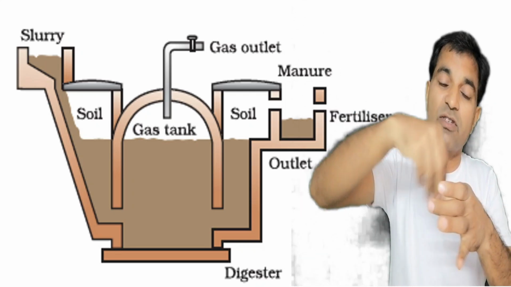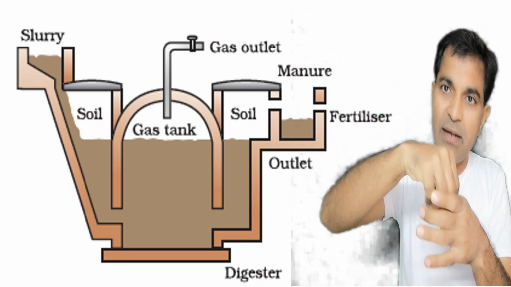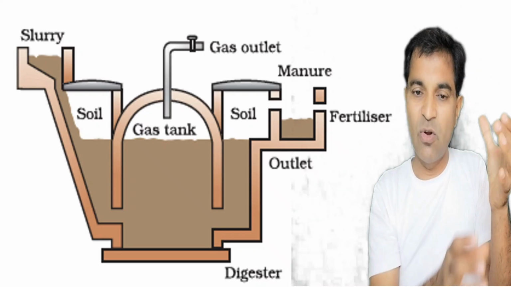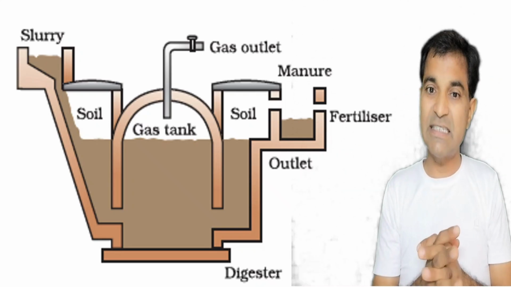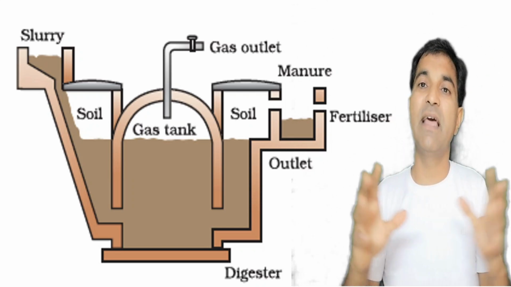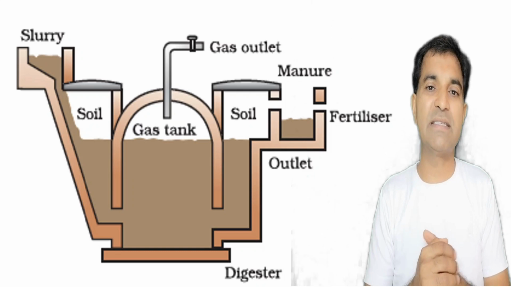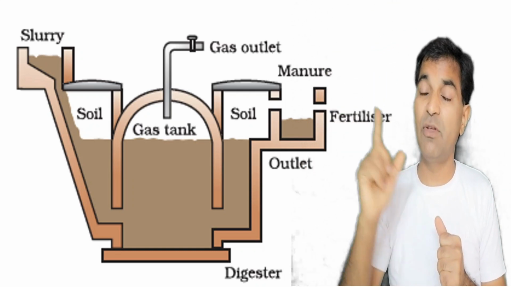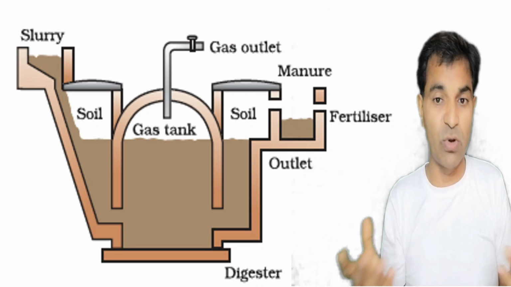So what happens in slurry? Cow dung or biomass, when mixed with water, is known as slurry. That slurry will go inside the digestive tank, where an anaerobic reaction, in the absence of oxygen, will take place. After decomposition, a gas will be generated, known as biogas, and that gas can be used for lighting, heating or cooking purposes.